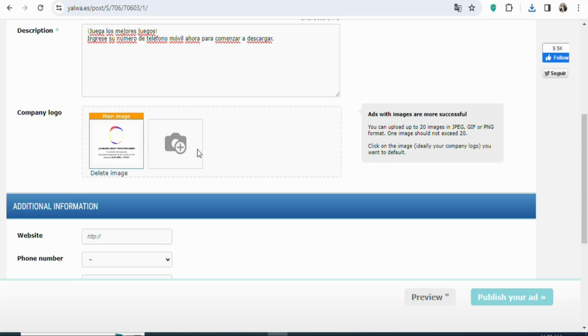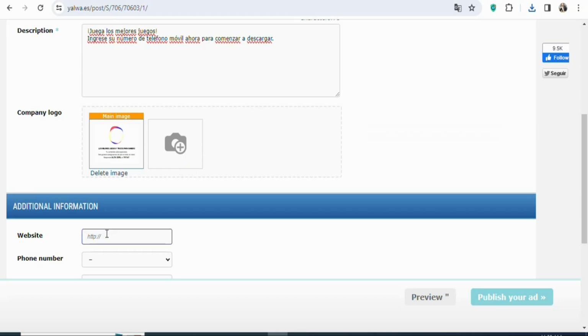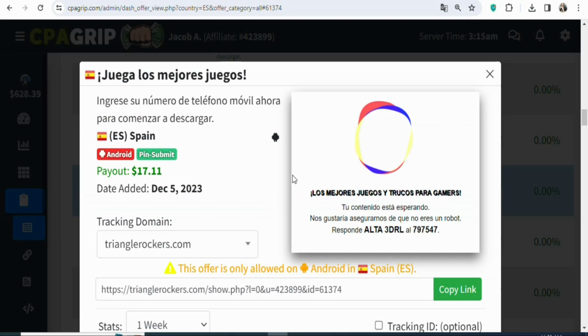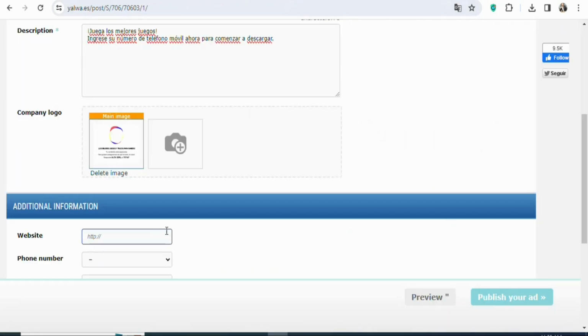So if you want, you can keep on uploading different images of the offer. Once that is done, you can see website. You have to enter your affiliate link right here. So you have to go back on CPA Grip so that you can copy and paste your affiliate link right here. Once you come back on CPA Grip, you're going to click right here, copy link, so that you can copy your affiliate link. Once you copy your affiliate link, you're going to come back, paste it right here. As you can see, that has been done.